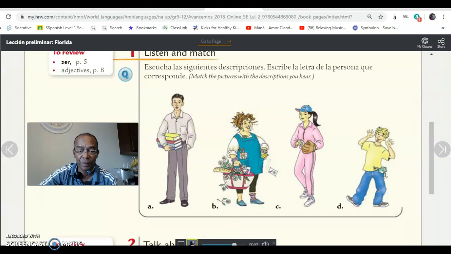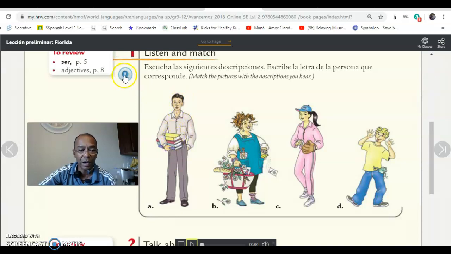6. Es alto y organizado. Who is alto y organizado? He's organized and tall. Muy bien. Y la última, 7. Es rubio. Rubio means blonde. This kid right here. And 8. Es muy estudioso. It seems he has books, libros, entonces él es estudioso.